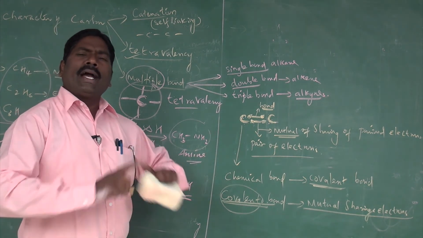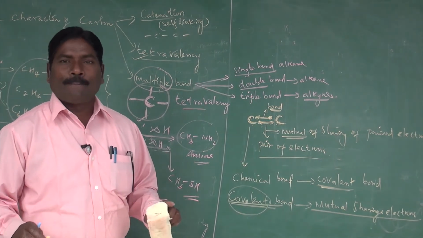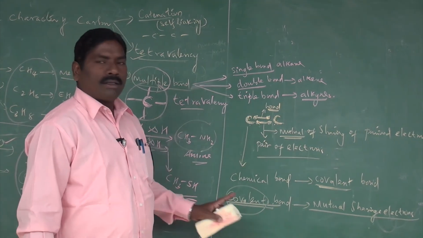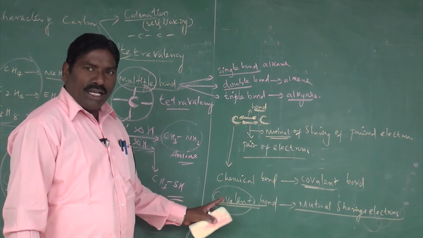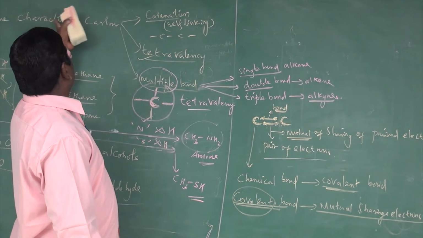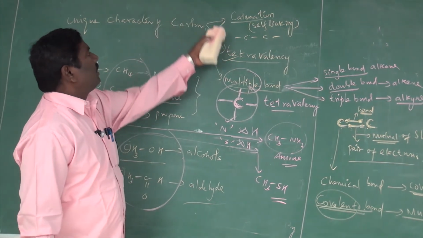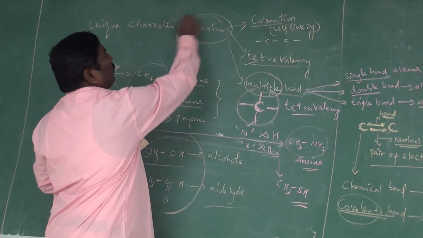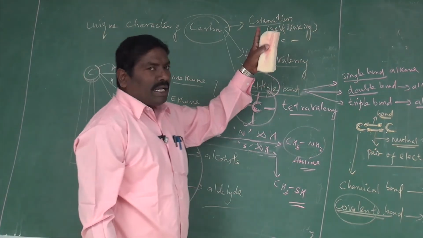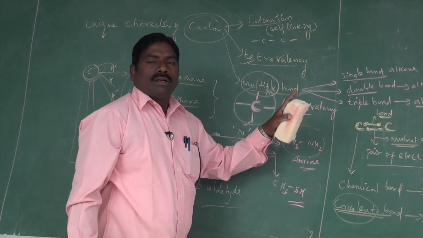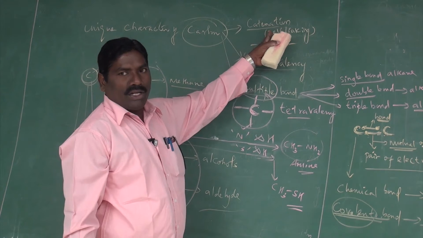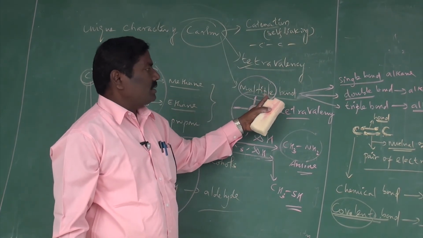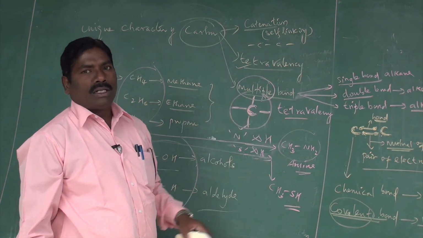Generally, all kinds of carbon compounds contain only covalent bonds. This covalent bond is a unique character of carbon. There are three characteristic properties explained as its unique characters: one is catenation, another is tetravalency, and another is multiple bond character. Next we are going to see the concept.